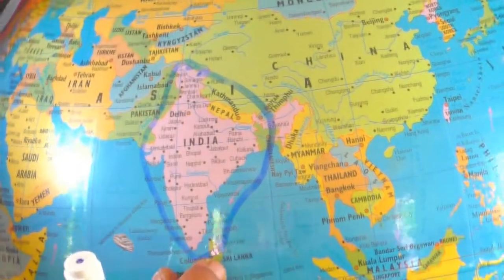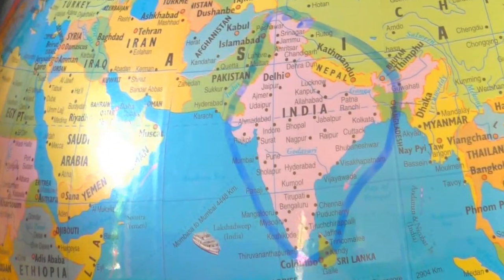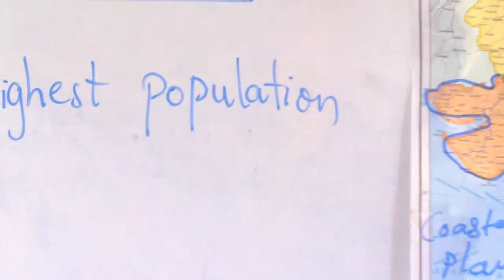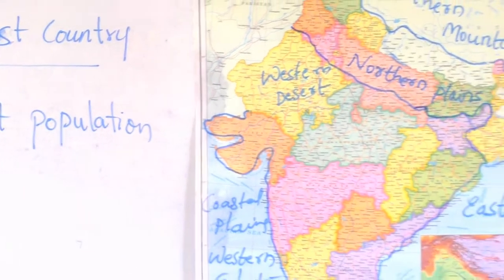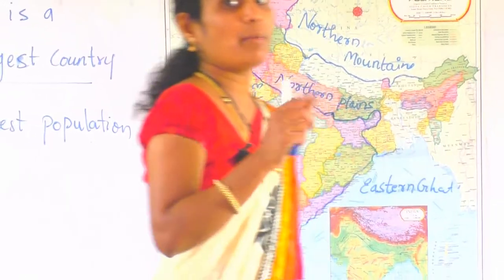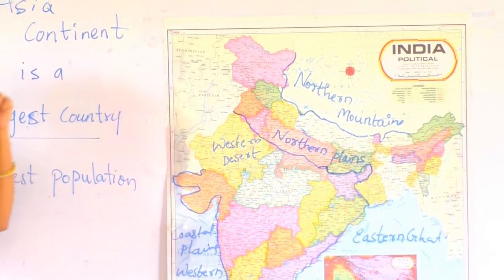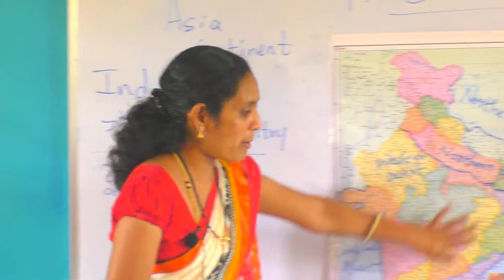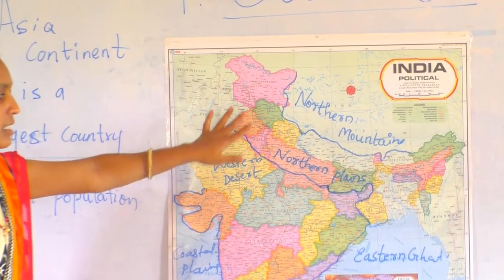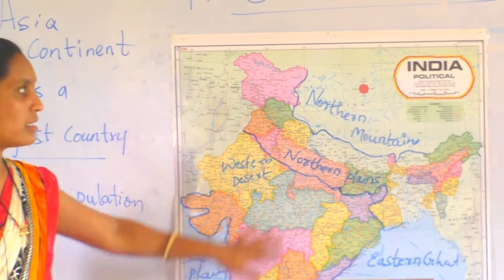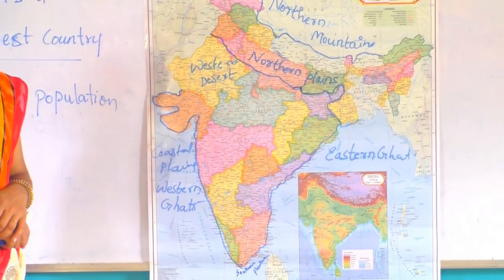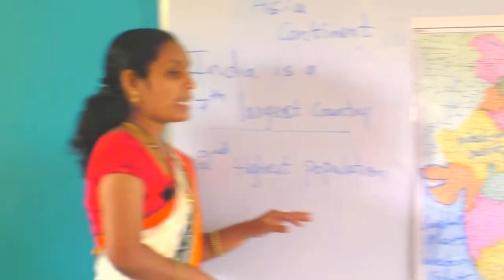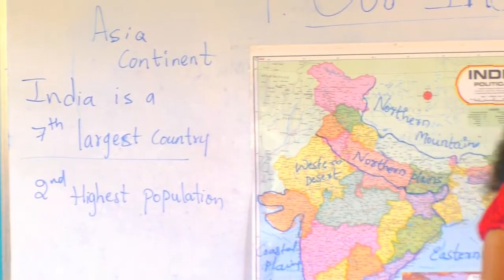Here, you are seeing now? This is our country. In which continent our India belongs? Our India belongs in Asia continent. Okay, this is a map of India. See, this is a model of our India. It is a 7th largest country and 2nd highest population India is having.